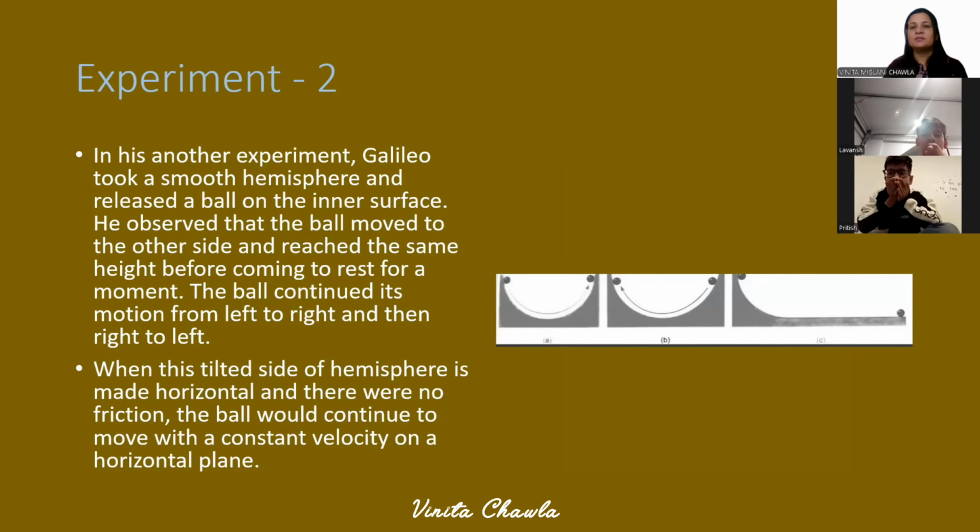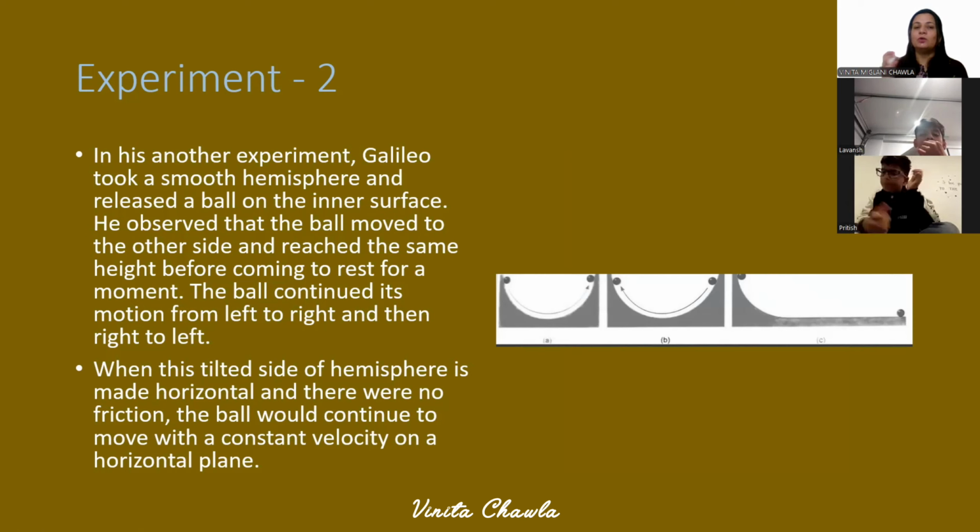But when the surface is tilted, as you can see in this case, or it is made horizontal, as in the third case, because there is no friction, we are assuming the surface to be purely frictionless, so there are no frictional, dissipative or resistive forces acting on the ball.